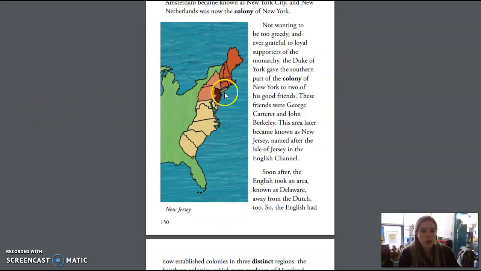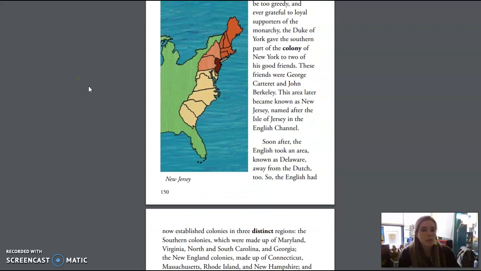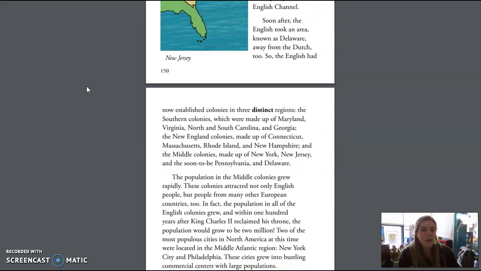This is an image of New Jersey, the darker portion. Not wanting to be too greedy, and ever grateful to loyal supporters of the monarchy, the Duke of York gave the southern part of the colony of New York to two of his good friends. These friends were George Carteret and John Berkeley. This area later became known as New Jersey, named after the Isle of Jersey in the English Channel. Soon after, the English took an area known as Delaware away from the Dutch too.